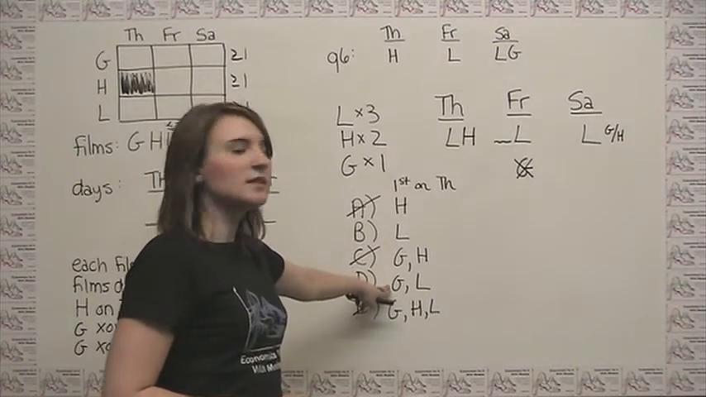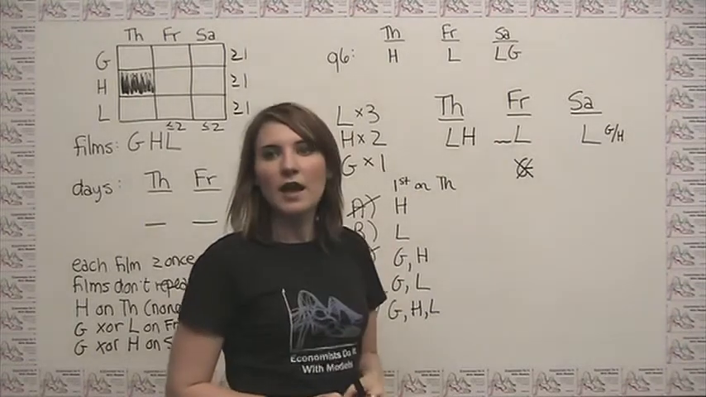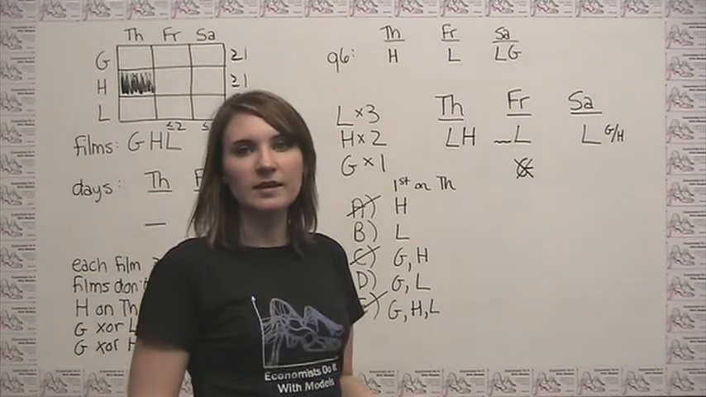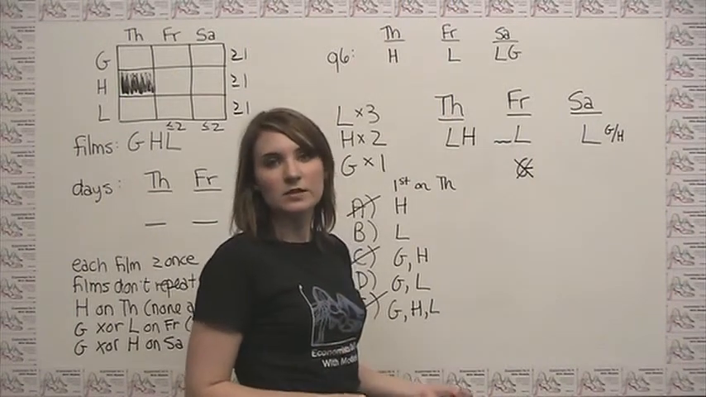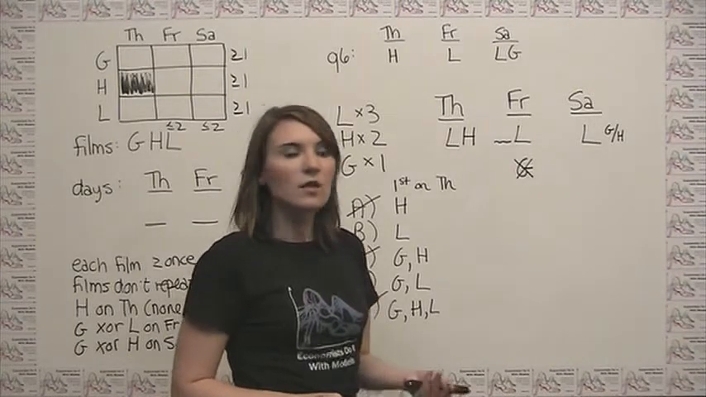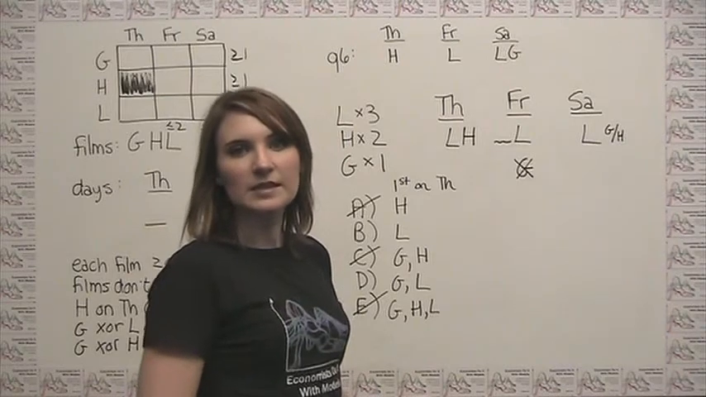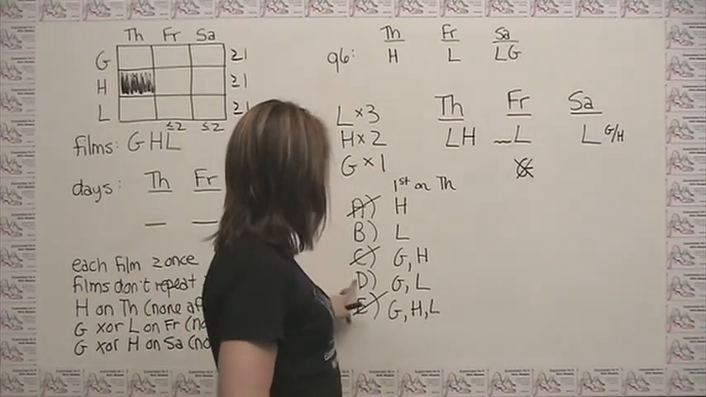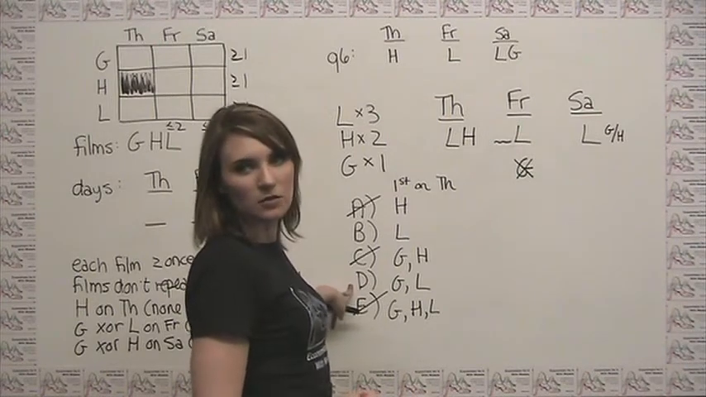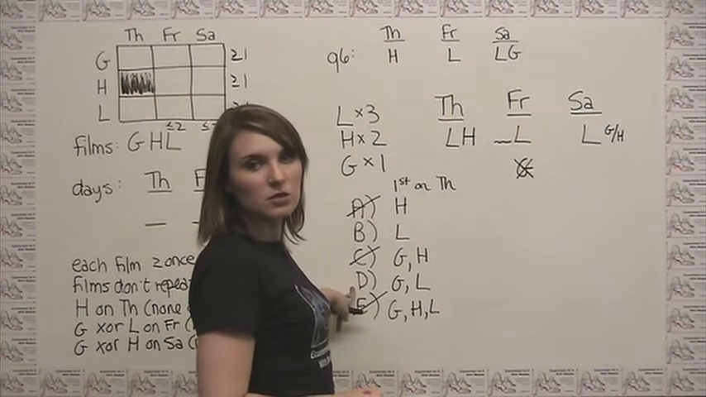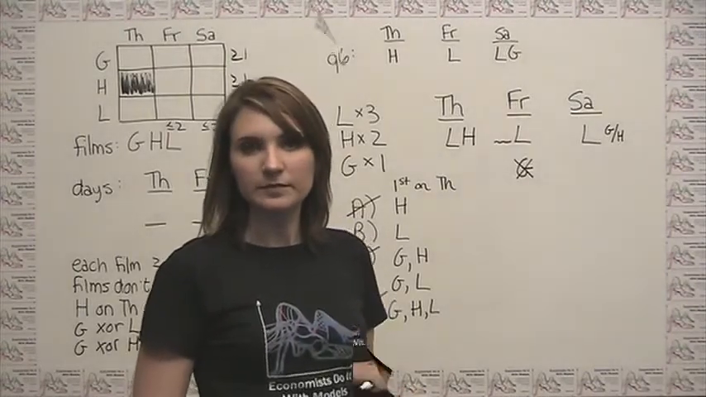So in that sense, it doesn't even make sense to ask the question of whether L can be the first film shown on Thursday, because all of the answer choices that we have left tell us that it can. So let's not waste our time. The relevant question here to differentiate between these last 2 answer choices is to say, is it possible for G to be the first film shown on Thursday? So let's try to make that happen and see whether in fact we reach a contradiction.